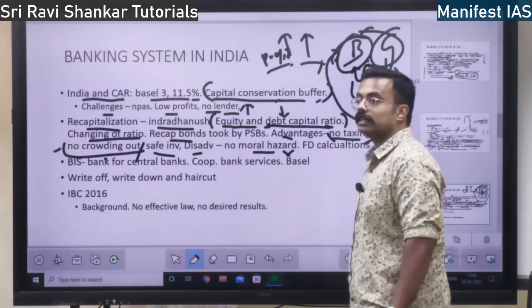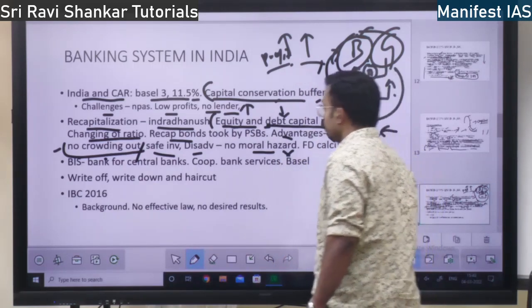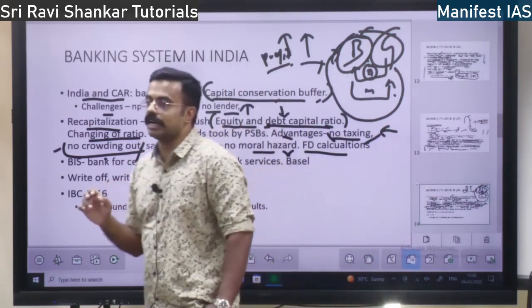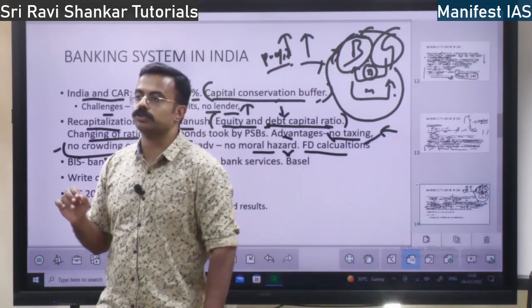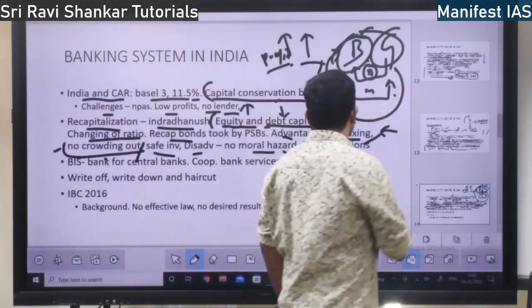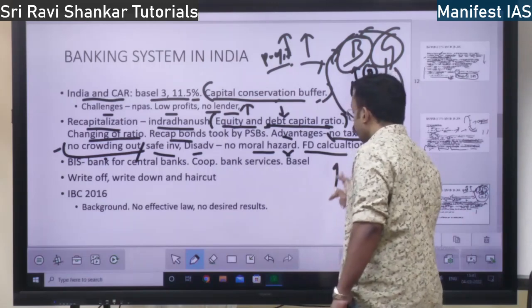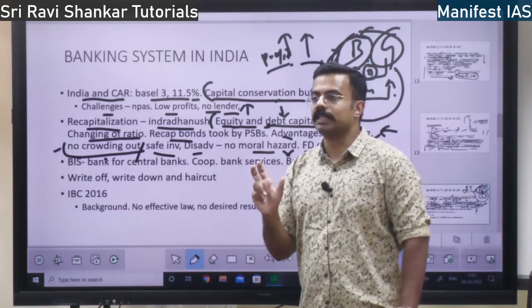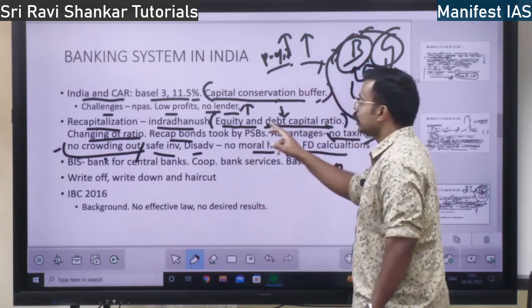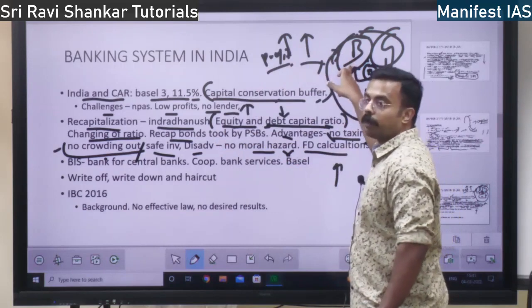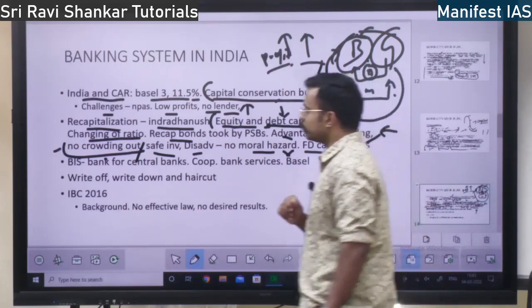Morality, it is wrong, they are going to say. So also, fiscal deficit will reduce. Fiscal deficit, I told the other day, in order to fill the fiscal deficit gap, the government is going to borrow. I mean via selling these bonds. So fiscal deficit, it is going to help.